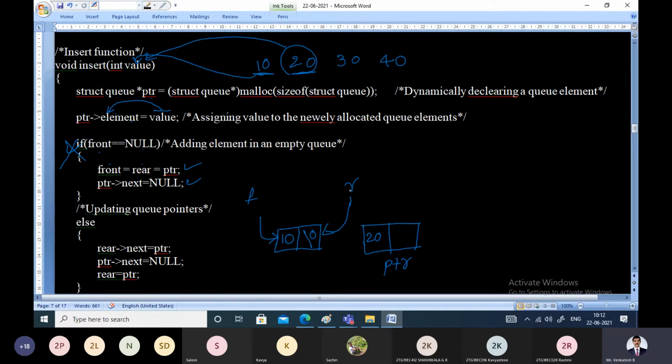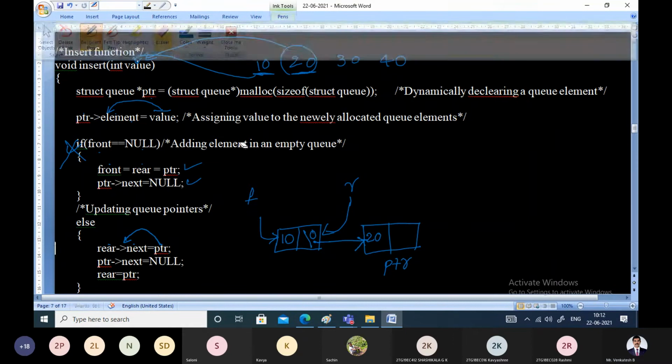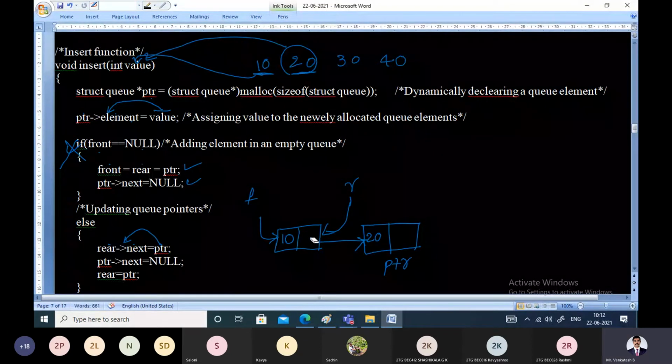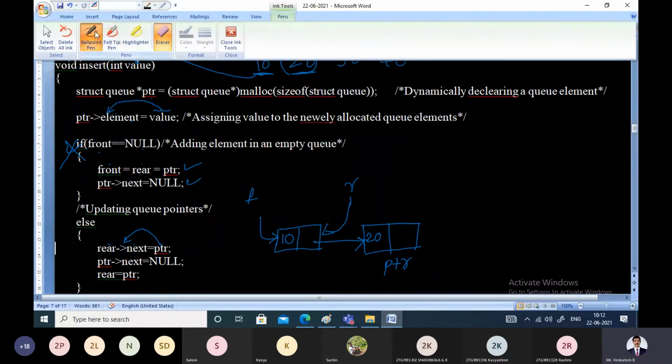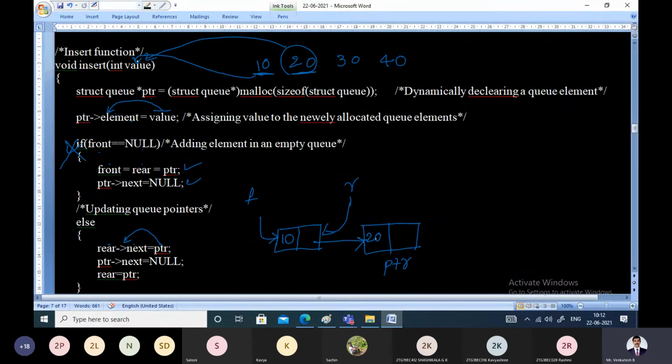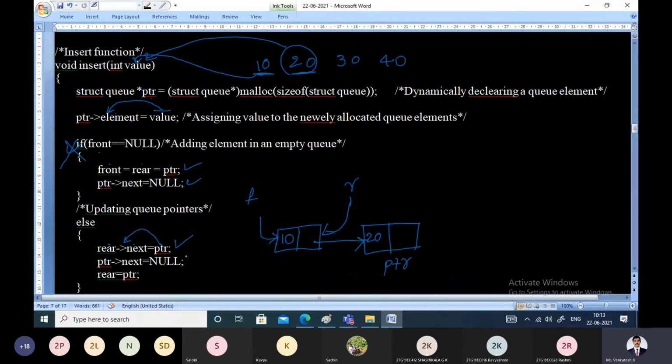So what you have to do is make rear pointer next point to ptr. Rear pointer next is assigned ptr. When rear pointer next is pointing to ptr, it will not contain null now. You should remove this null, because now it is pointing to some node. That is the impact of this step.